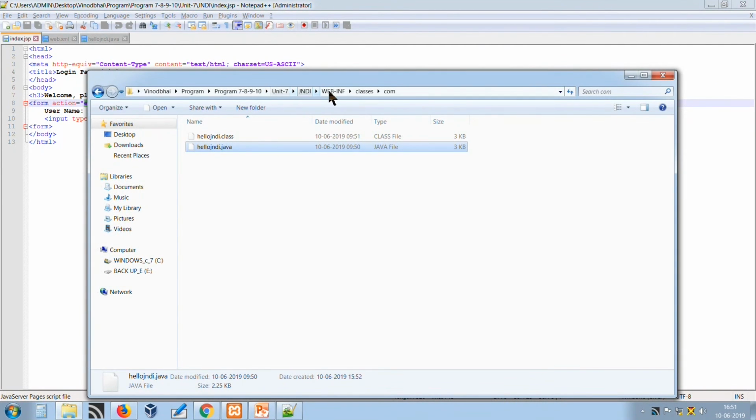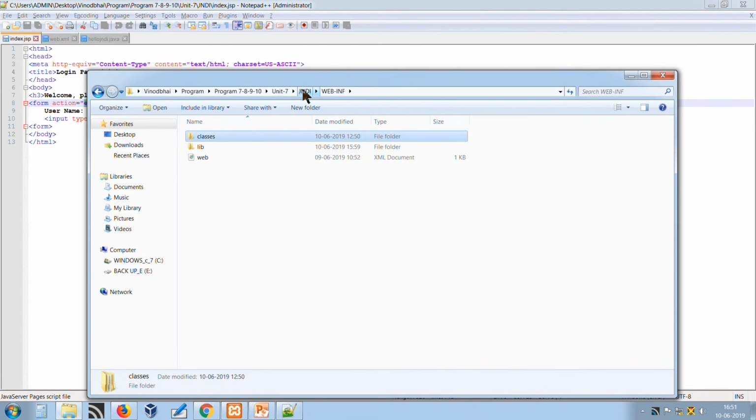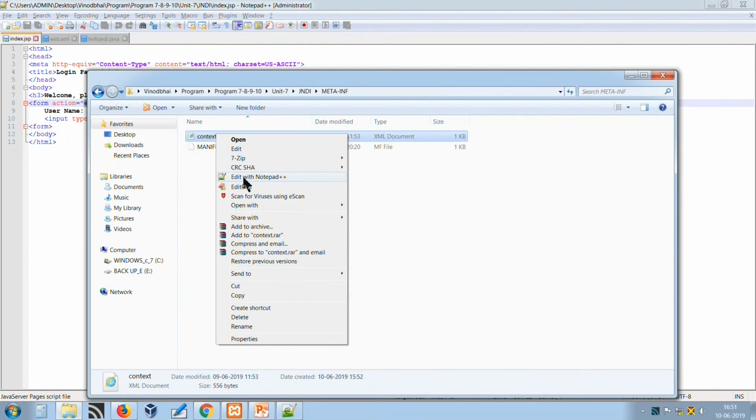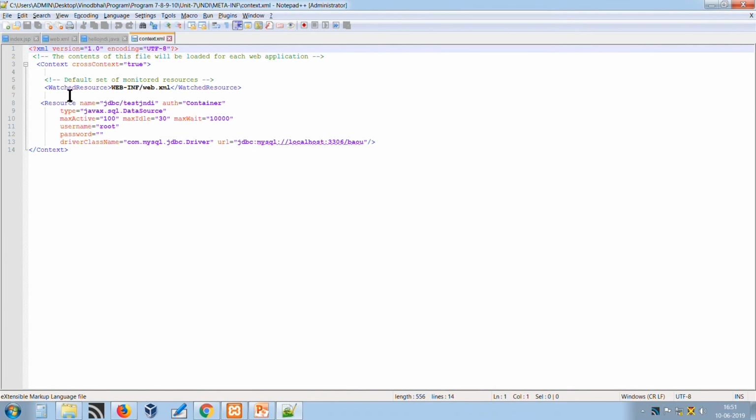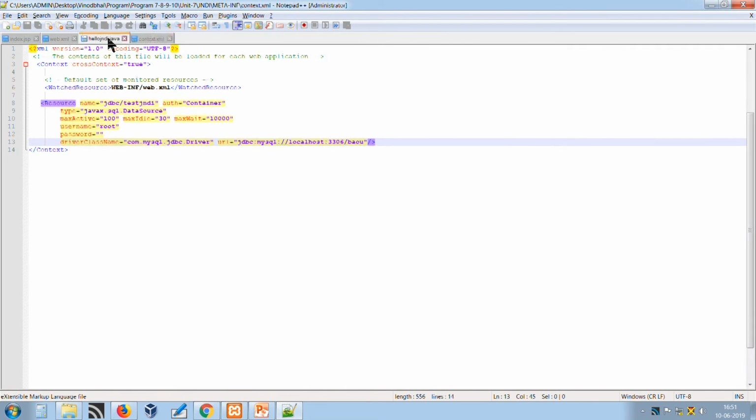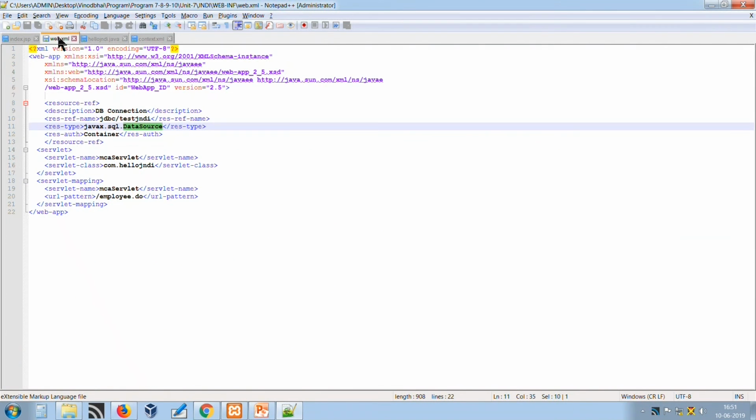The context file resides here, as I told you, in the META-INF directory. Under that we have just mentioned the resource, with name jdbc/test as the name of the resource, type is SQL DataSource, and we have provided other parameters as required. The driver class is the JDBC driver for MySQL, and the database is BAOU. Once it is defined, we compile this class and then we will execute.